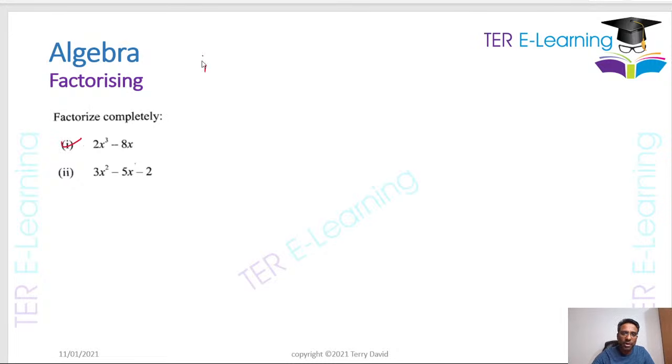So part 1, you want to work out 2x cubed minus 8x. Now, whenever CSEC says factorize completely, that's a hint. That means there's a trick somewhere in these questions. So look at this question here. You have 2x cubed minus 8x. The HCF in this case, we can pull out 2, you can pull out x, and what you're going to end up with here is x squared minus 4.